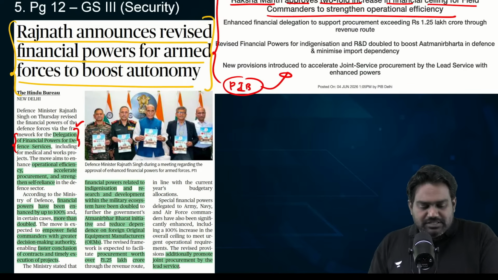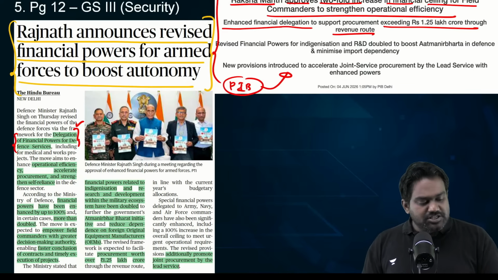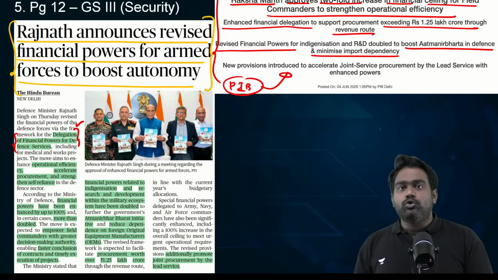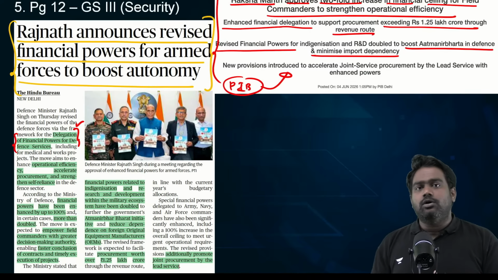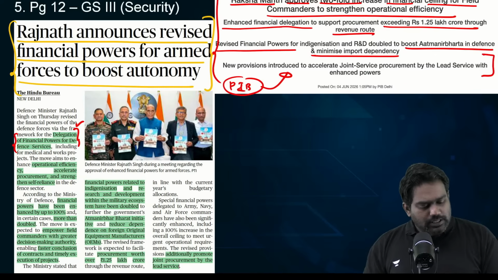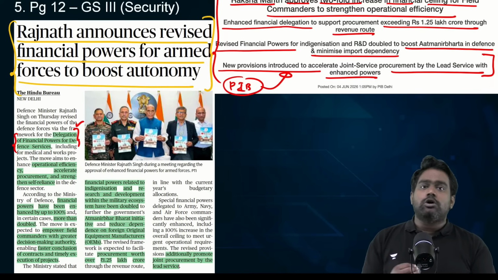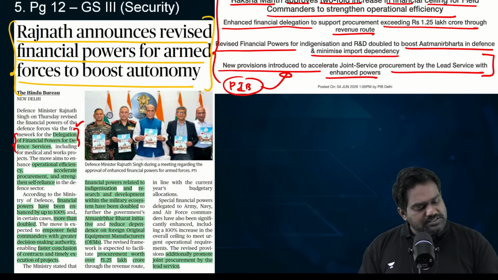It's a new policy within the Defense Ministry to drive up defense procurement up to 1.25 lakh crores, and wherever emergency procurement is required, to improve logistics, to improve military operational efficiency at the field commanders level, the local commanders are being given enhanced powers. Their financial authority has been increased by 100% to 200%.